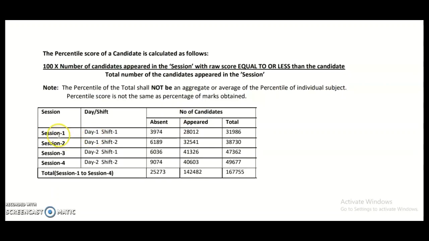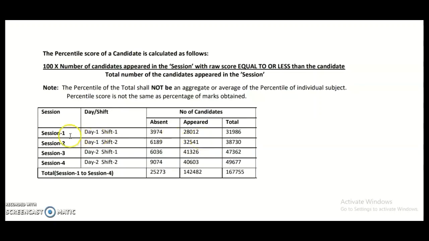That means session 1 is day 1 shift 1, that is the December 2nd morning session from 9:30 onwards, and session 2 means day 1 shift 2, that is the afternoon session from 2:30 onwards. So like that, here I am taking one example that is provided in the information bulletin itself.